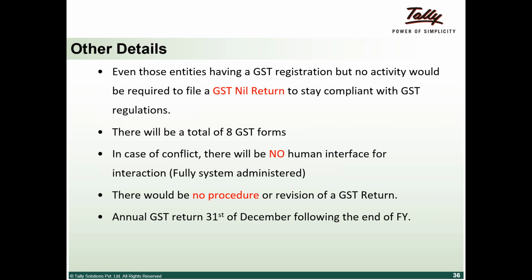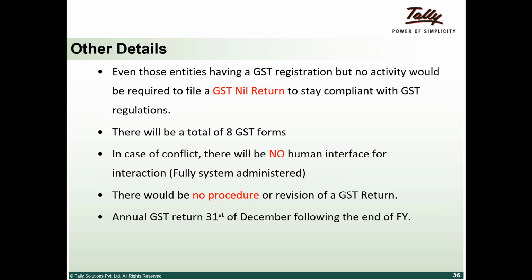So these are the GST forms that we spoke about. The dates that we have told you earlier: most of the companies, like I said, will have GSTR 1, 2, 3. GSTR 1, the 10th of the next month. GSTR 2, the 15th of the next month. GSTR 3, the 20th of the next month.